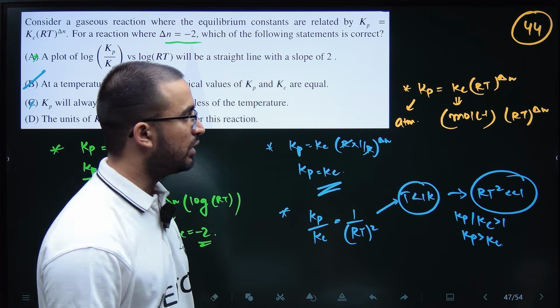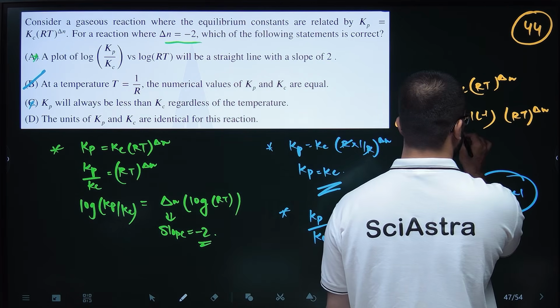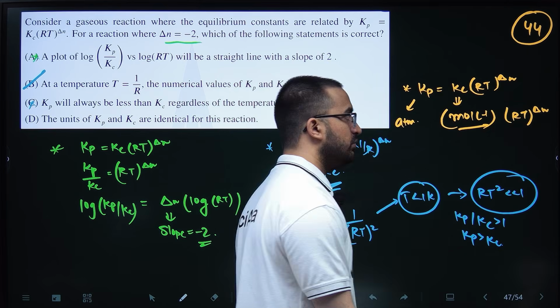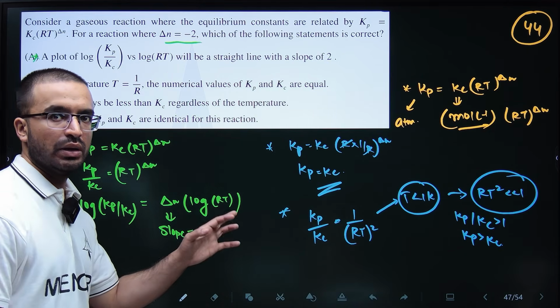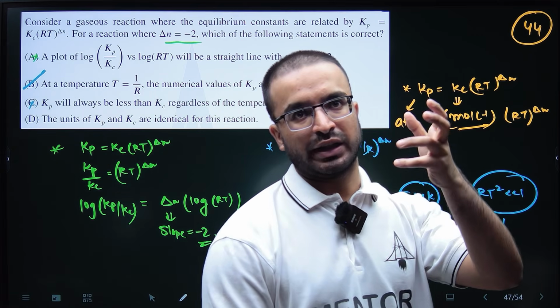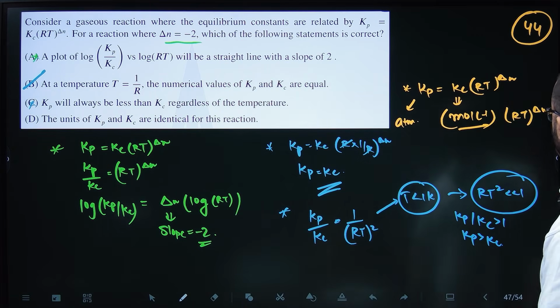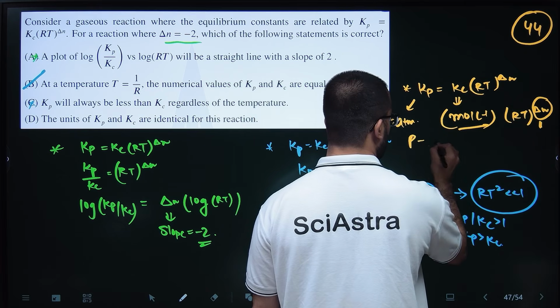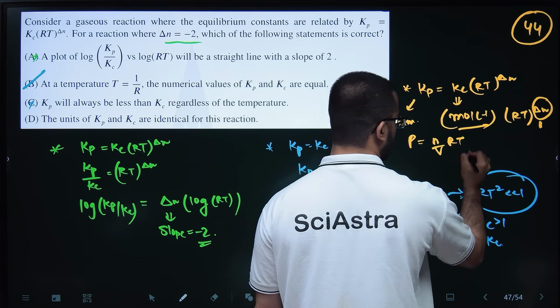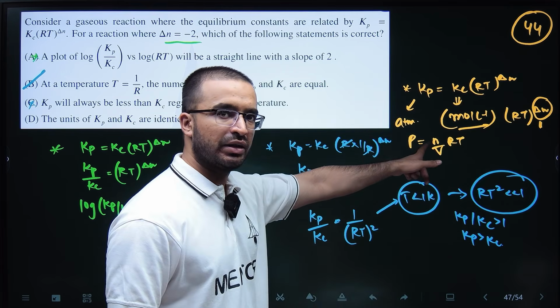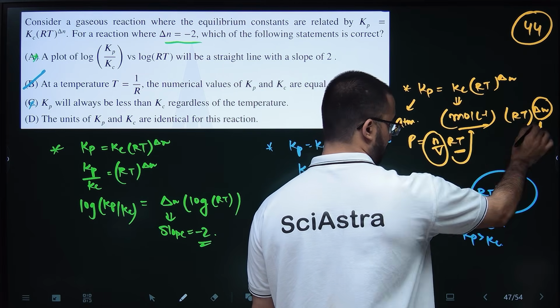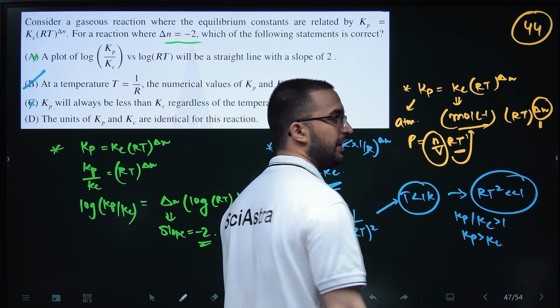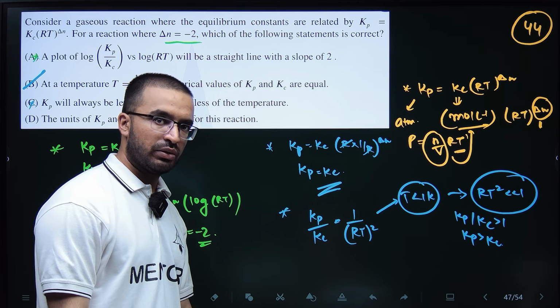So mole per liter into RT to the power delta n does not make any sense for pressure unless delta n is 1. Why? Because pressure is N by V RT, and N by V is the concentration of gaseous molecules. So only if RT is 1 will it be equivalent to pressure. Are you able to understand?